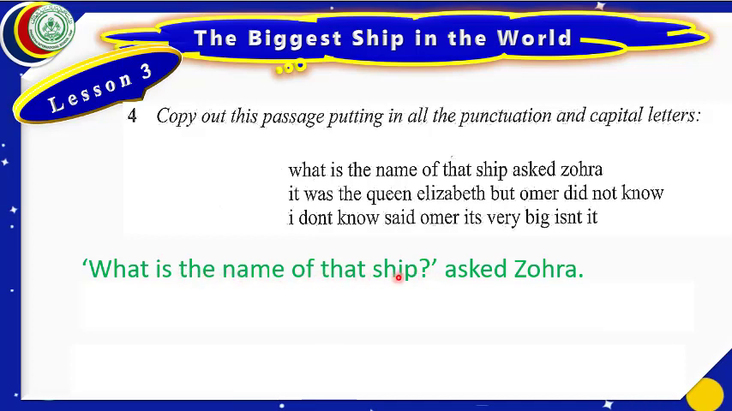What is the name of that ship? Is a sentence said by Zohra. The words are of Zohra. That is why we shall put this sentence in inverted commas. Zohra is a name. We have to change this Z into capital because always the first letter of a proper noun, of a name, is capital. At the end we have put a period.